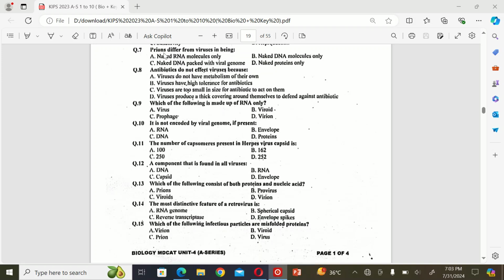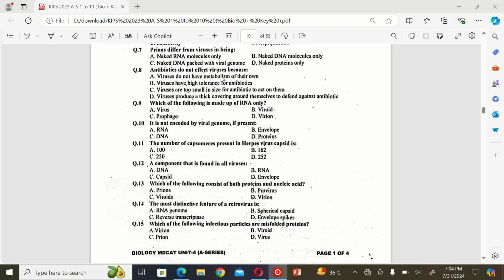The next MCQ is: prions differ from viruses in being A. nucleic RNA molecule, B. nucleic DNA molecule only, C. nucleic DNA packed with viral genomes, and D. nucleic proteins only. The correct option is D. Proteins only.